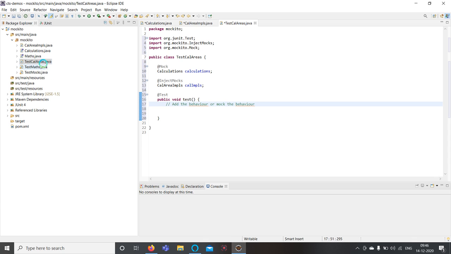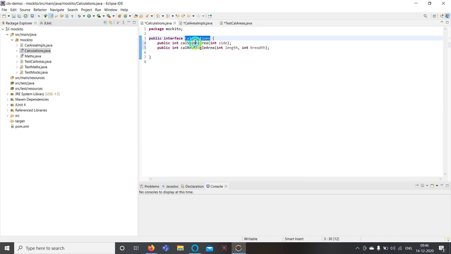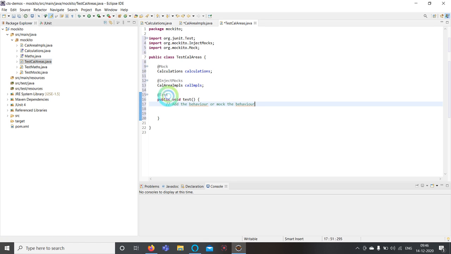We have two methods defined in it: calculate area for a square and calculate area for a rectangle, but that behavior is not yet defined. So we need to first define those behaviors. In order to write this, Mockito has given us when and then. So we'll make use of these.